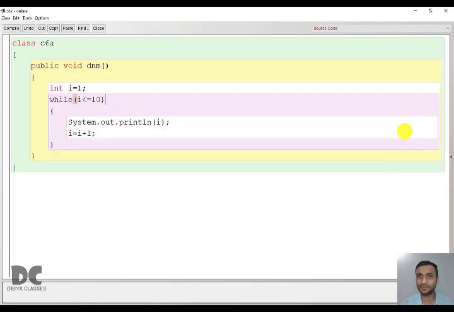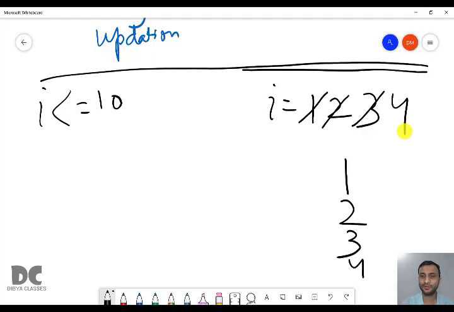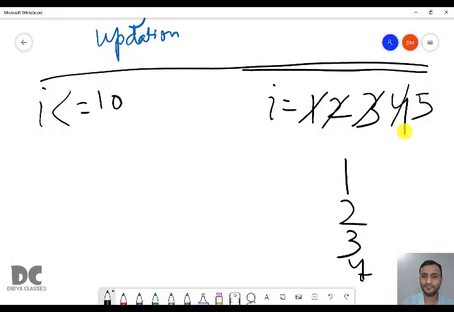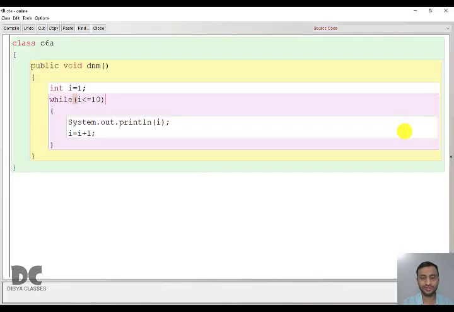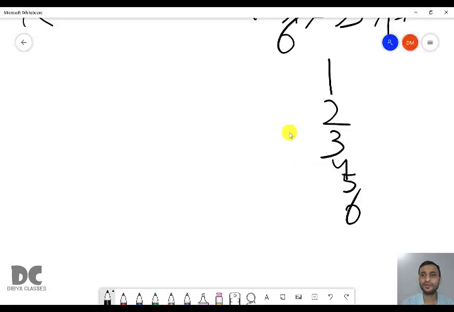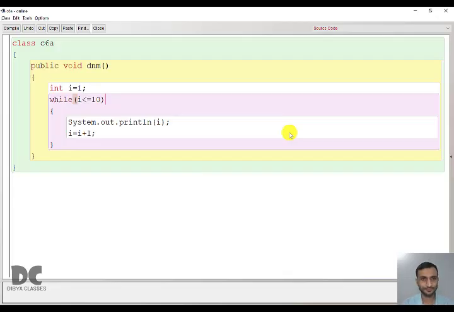Then again 4 less than or equal to 10. True. It will print 4 and I value will become 5. Then again it will check 5 less than or equal to 10. True. It will print 5 and I value will become 6. 6 less than or equal to 10. True. It will print 6 and I value will become 7.